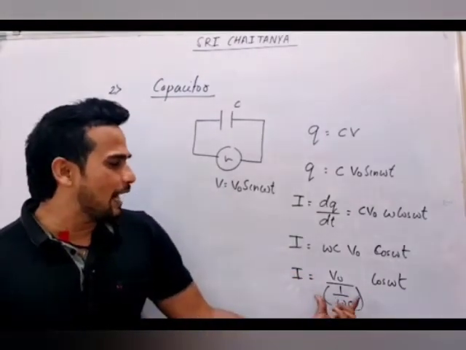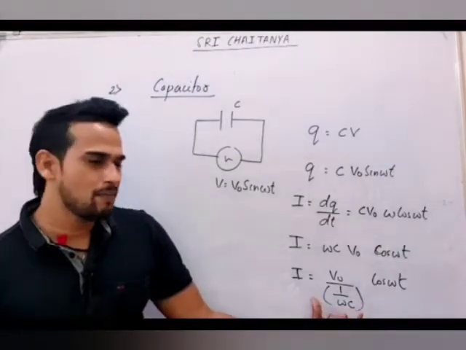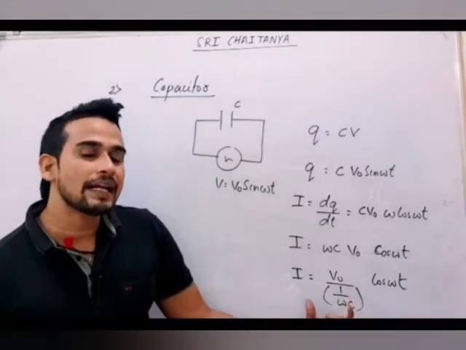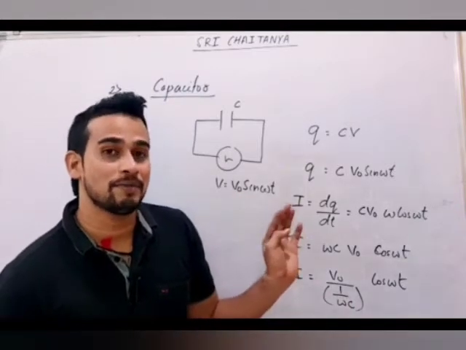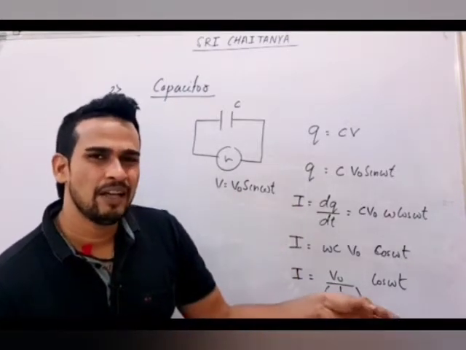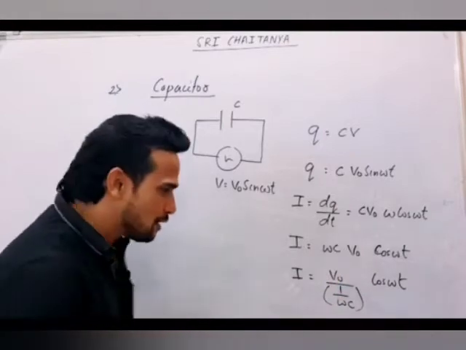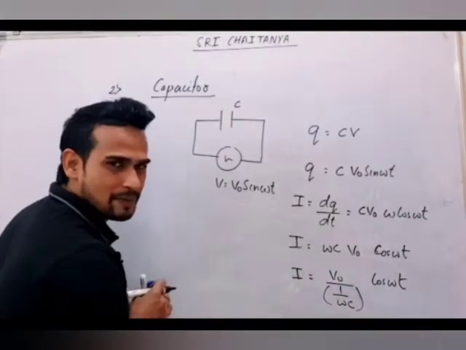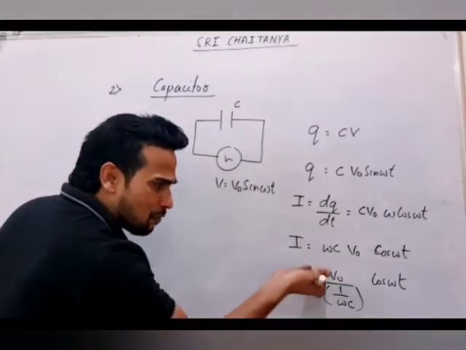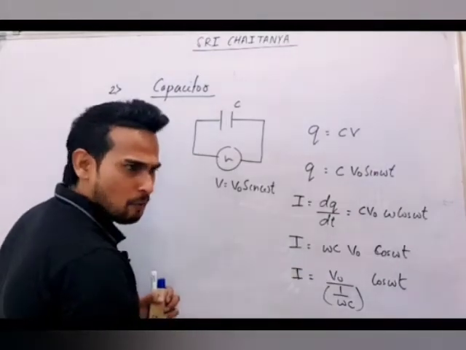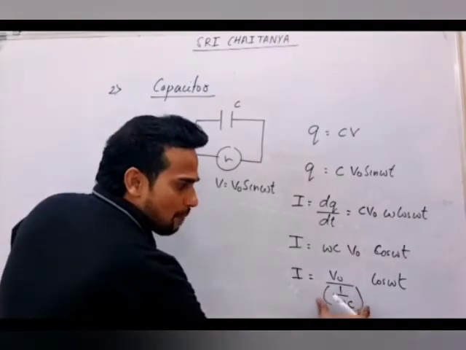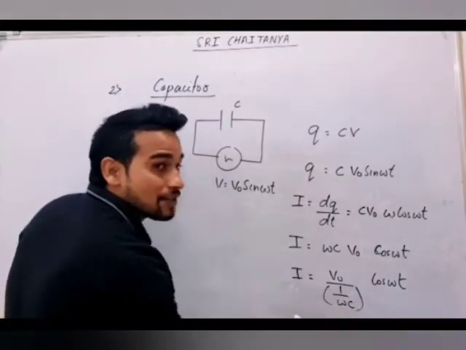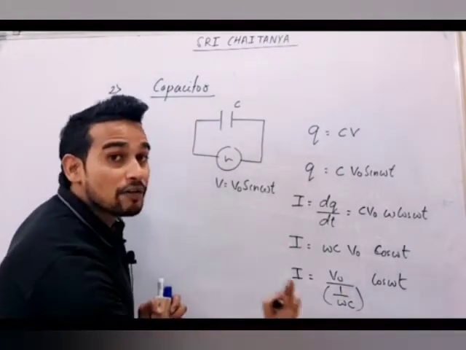That means we can name this quantity. This is known as reactance of capacitor. Capacitor will not have resistance, but if you apply AC now, it will react to it. Actually, this is behaving same as your resistance. When resistance was there, you got V naught by R. What are you getting here? V naught upon 1 by omega C. So this 1 by omega C is behaving as resistance, but it's not resistance.